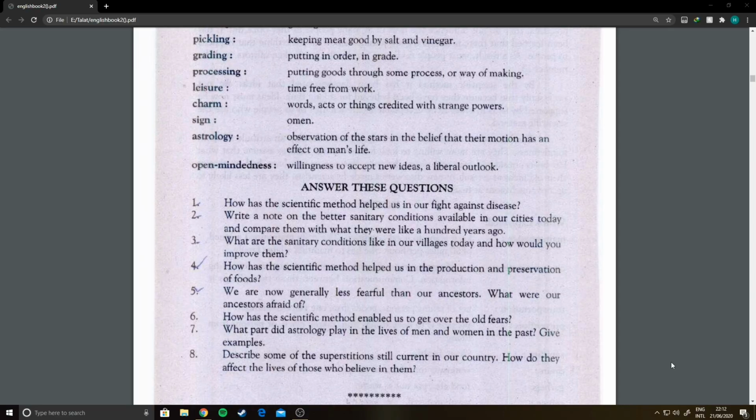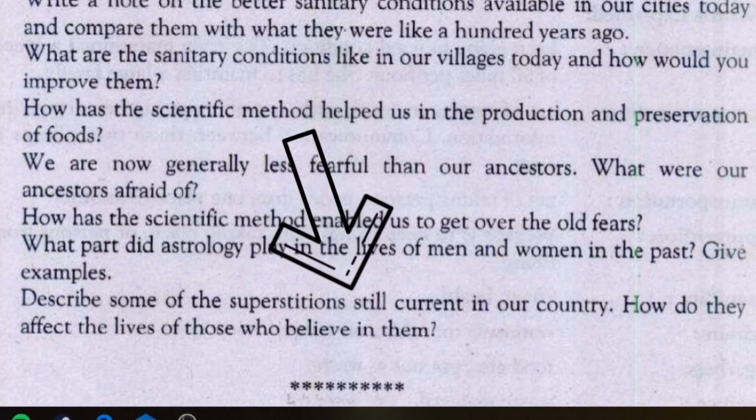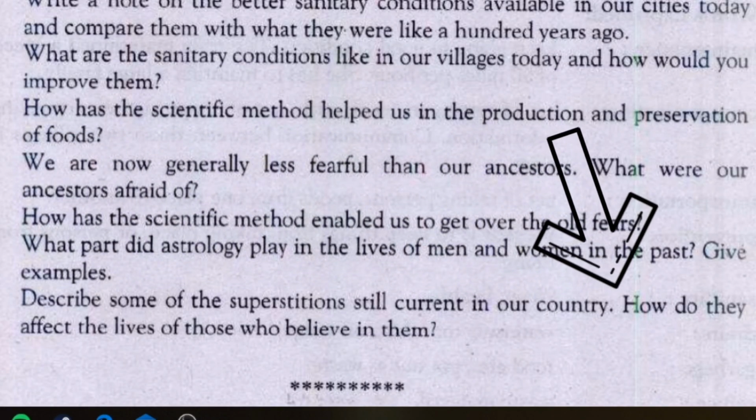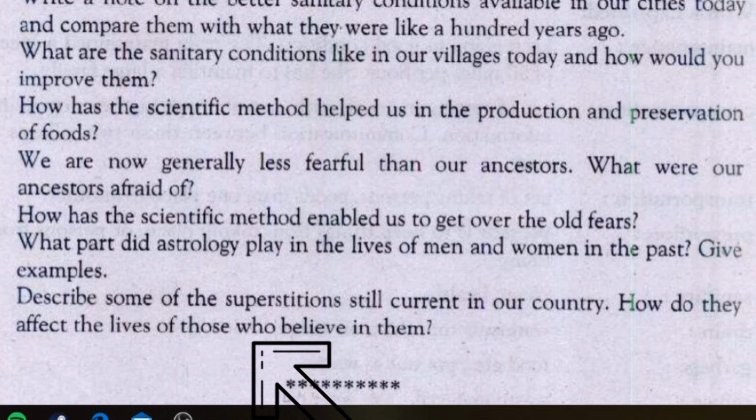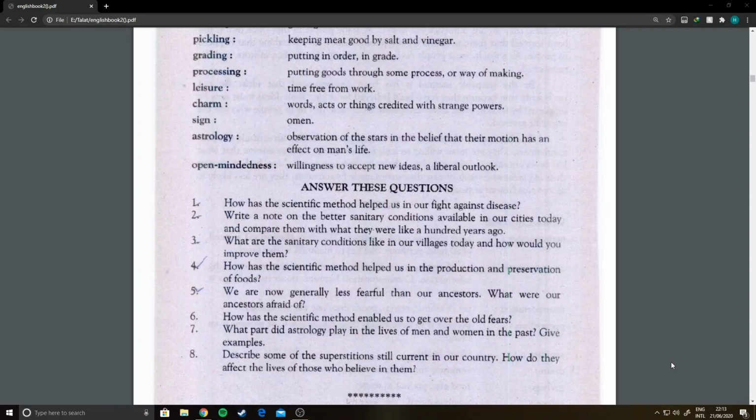Question number 8. Describe some of the superstitions still current in our country. How do they affect the lives of those who believe in them? Even today, people cut off their journey if a black cat crosses their way, and they believe that some guest will come if a crow caws on the wall of the house.